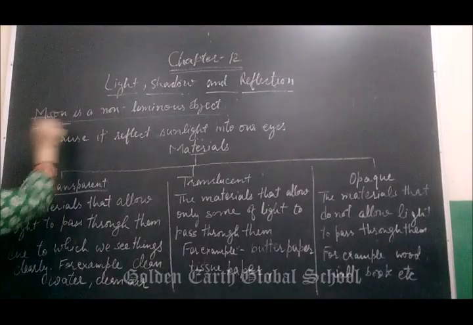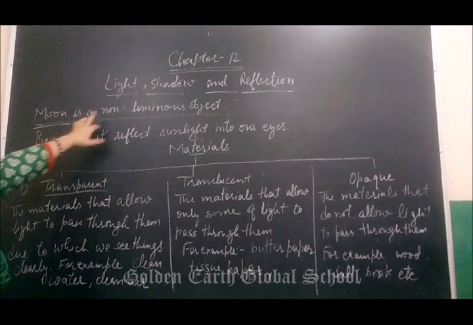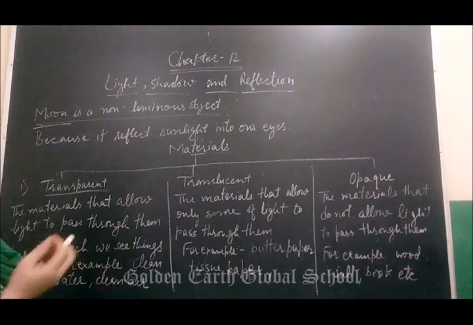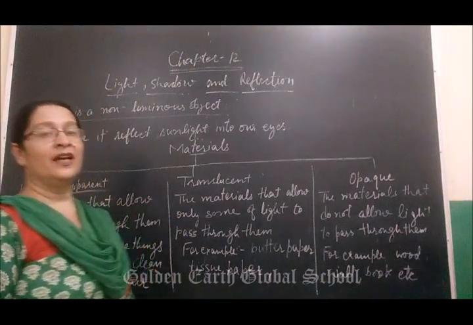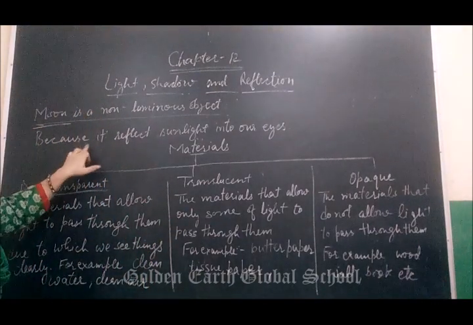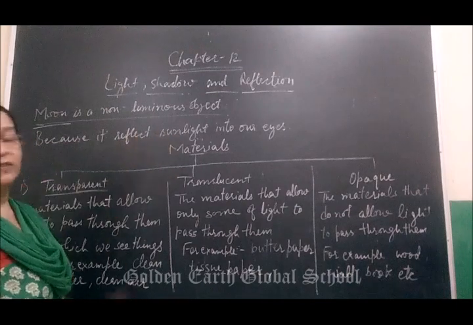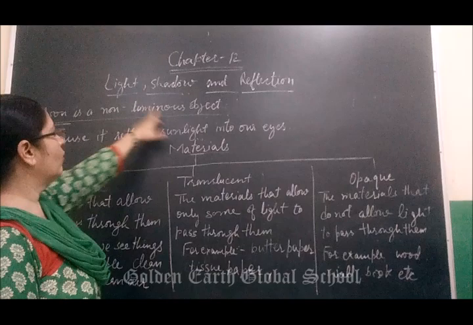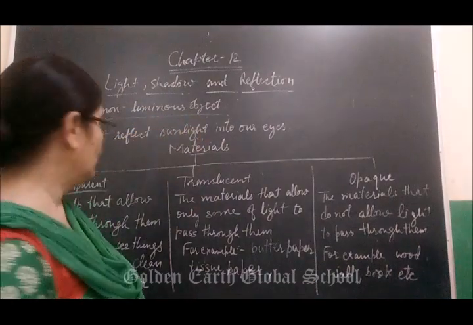Among natural sources, the moon is a non-luminous object. So the moon is a non-luminous object. How will it reflect the light? Because it reflects sunlight. The moon does not have its own light. That's why the moon is called a non-luminous object.